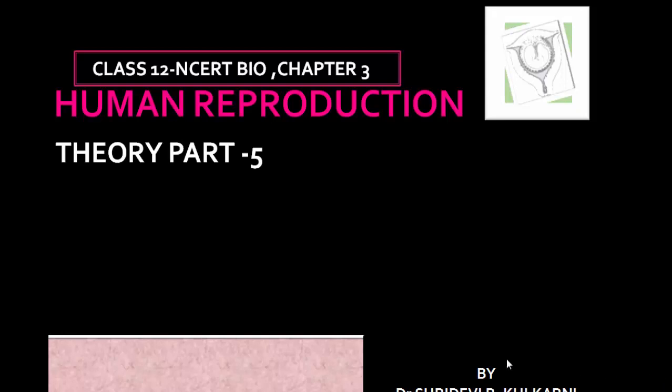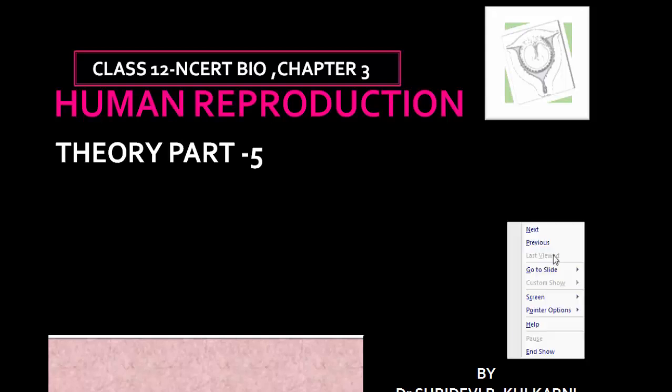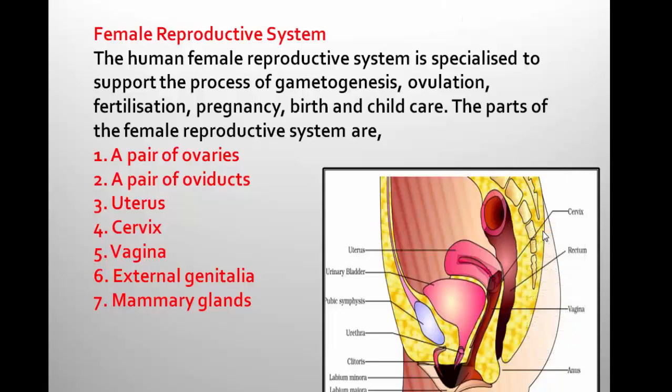Hello dear students. So today in this video I am continuing the next part of human reproduction. In the previous video you have studied about accessory glands of the male reproductive system, and accessory glands of the male reproductive system include a pair of seminal vesicles, a prostate gland and a pair of bulbourethral glands. So today in this video I am going to explain about the female reproductive system.